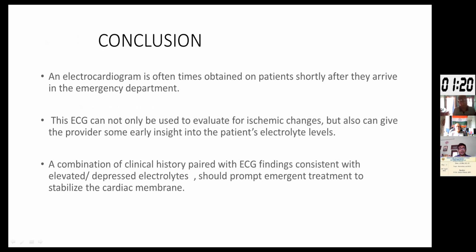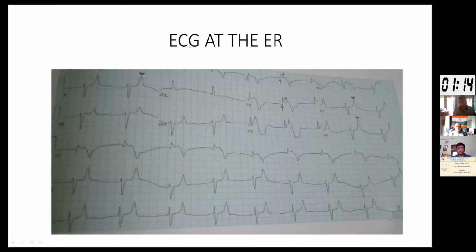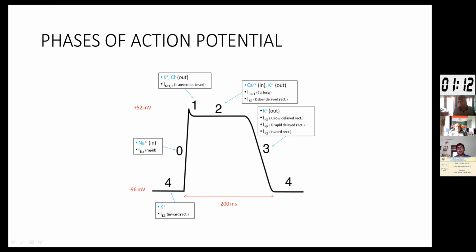So just before I end my talk, I would like to go back to my first slide. If we know this slide properly, I think it will go a long way in helping us understand the mechanisms of dyselectrolytemia and ECG changes. Here we have four phases. Phase 4 is at rest, where there is little spontaneous depolarization because the sodium potassium ATPase produces a negative signal.